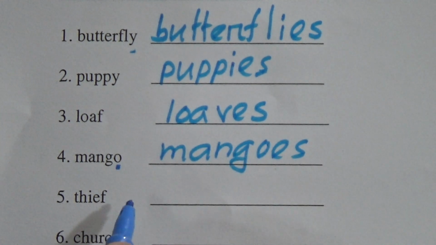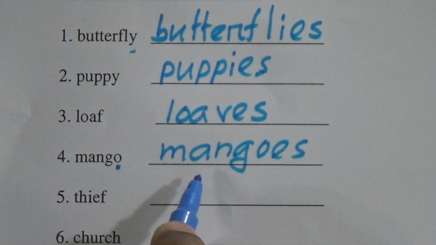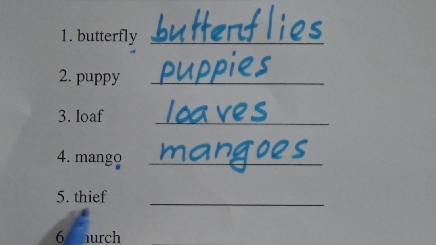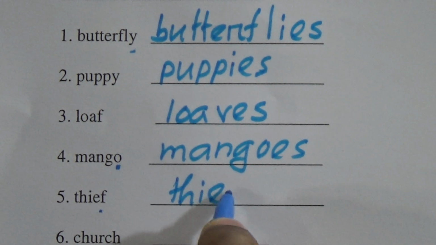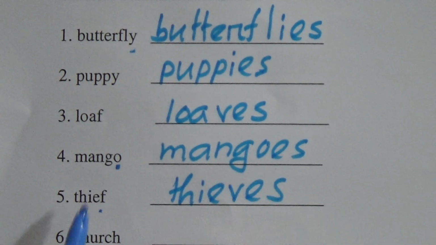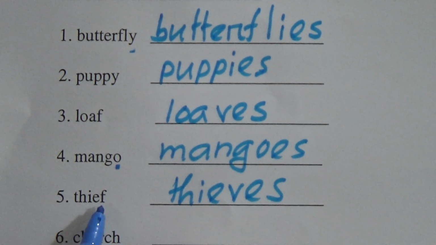Mangoes. We say go, goes. We add ES at the end of the word. So thief, T-H-I-E-F, instead of F, we will add VES. Thieves. This is the rule.